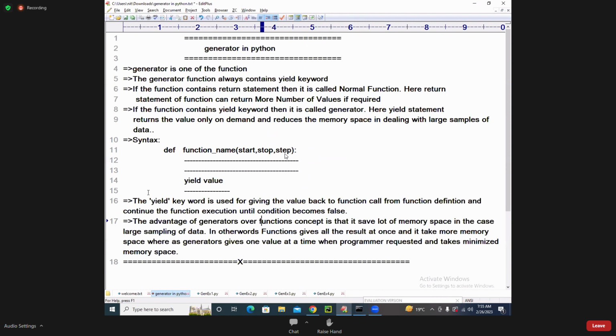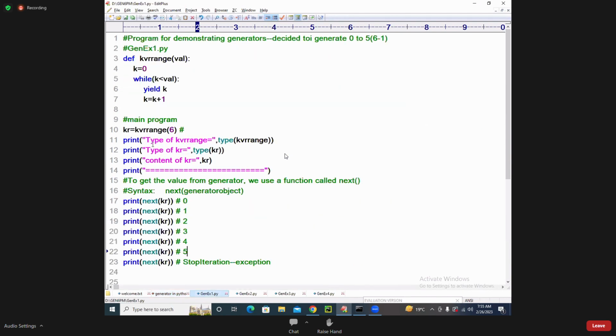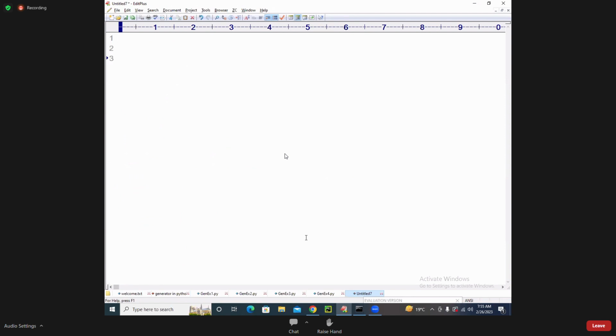See students, here I took the range function. Suppose I want this requirement: range of 10, 20.